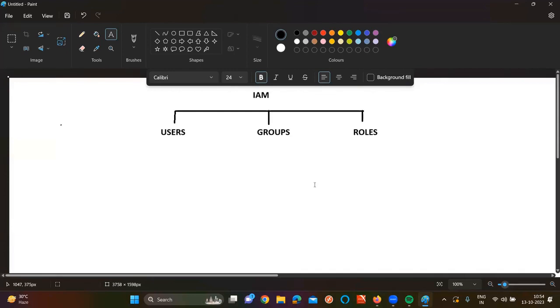An IAM user is nothing but, for example, let's consider a fresher. A fresher joined our company, as well as one experienced person also joined our company, sir. For the fresher, can we give full access? But for the experienced person, we can give, right? Both of them are going to use the same console, but the experienced person has full access, and the fresher does not have full access. So we are going to provide some permissions for him.